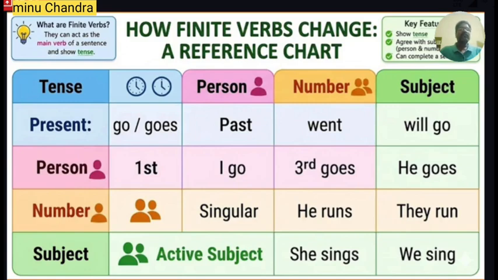If the verb changes according to the subject, then it will be a finite verb. For example, she sings, whereas it will be we sing. So she sings indicates the subject is singular and third person, therefore we add s or es. We sing, we is plural, therefore we use the V1 form of the verb. So from this it is clear that the finite verb changes according to the tense, the person, the number, and the subject.